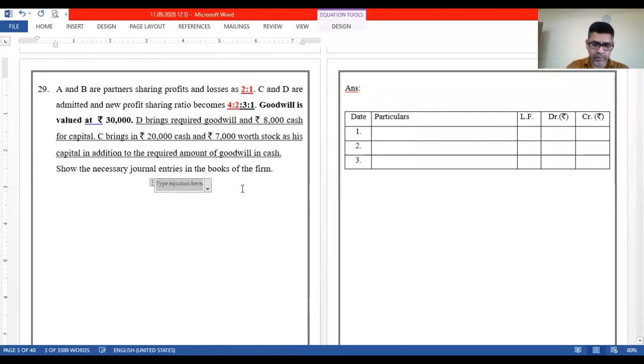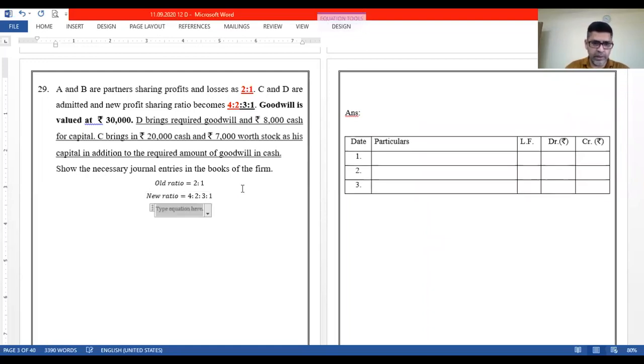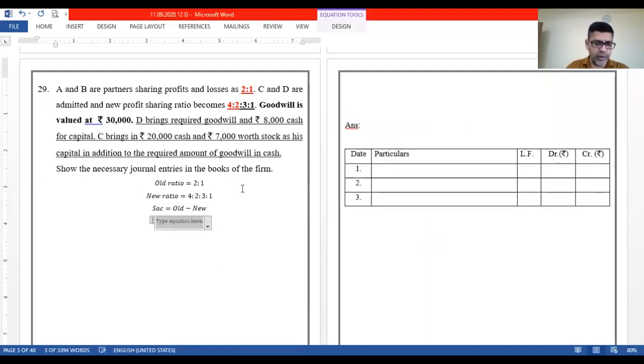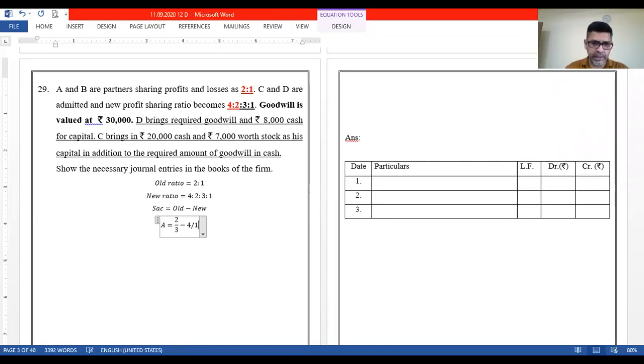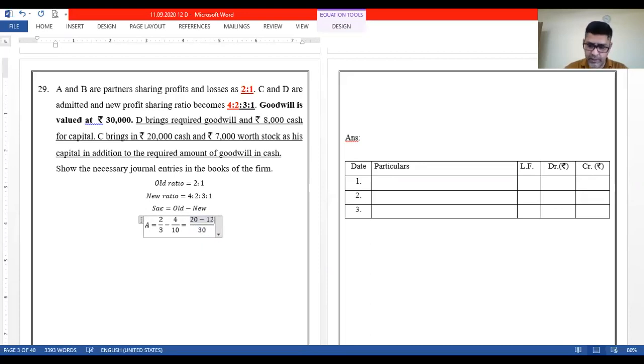On the left hand side, I can see the old ratio. Old ratio is 2:1, right? New ratio is 4:10 and 3:10. Okay. So now sacrifice is equal to old minus new. So for A, old is 2/3, new is 4/10. So LCM will be, yes, LCM is 30. So over there 10 2s are 20 minus 3 4s are 12. Right. So this will be 8/30.